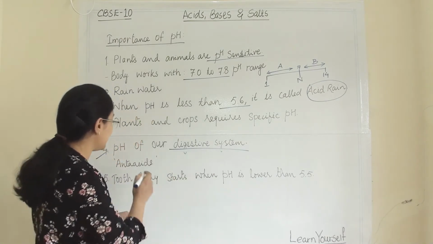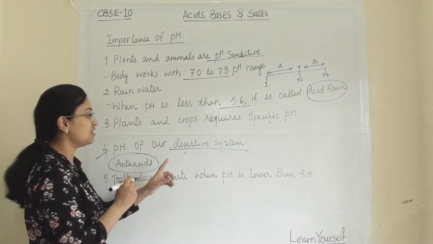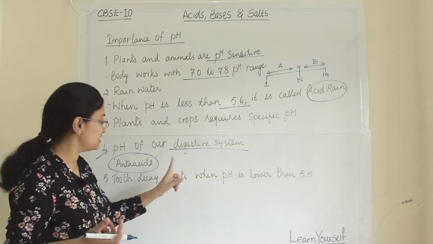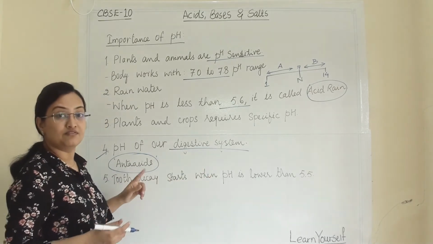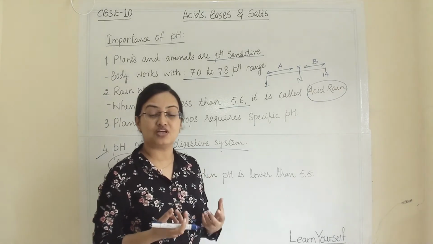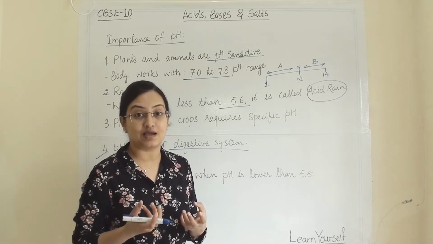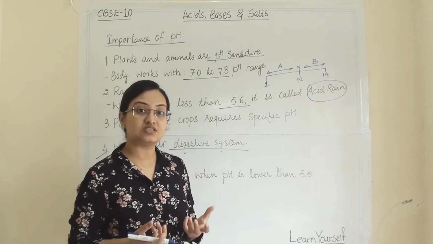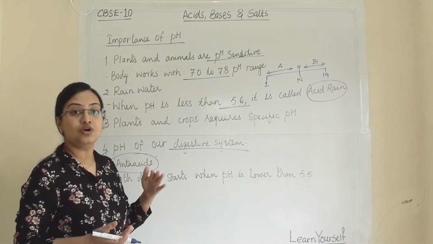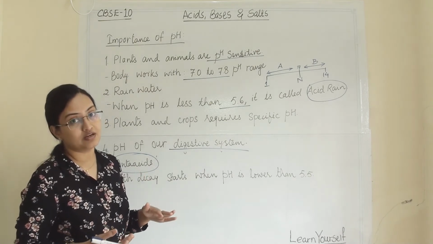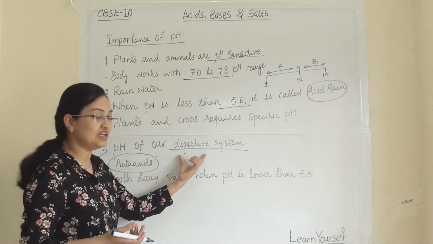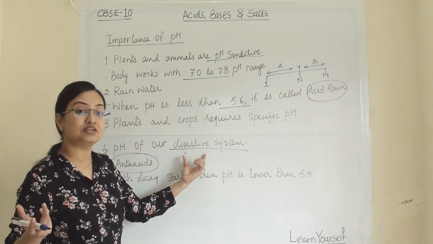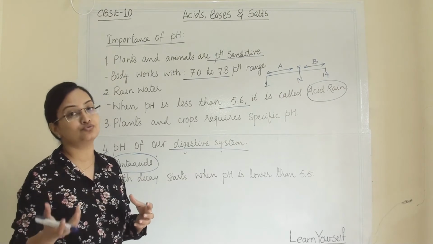So to maintain a certain pH range in our digestive system, or to neutralize that excess acid, we use antacids. We often hear names like Gelusil and antacid tablets like Digene. They are all basic substances which help us balance the pH in our digestive system, and they nullify the effect of excess acid secreted due to indigestion or acidity.